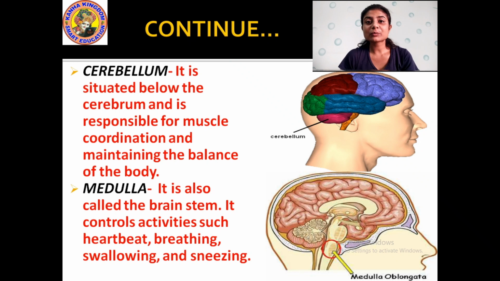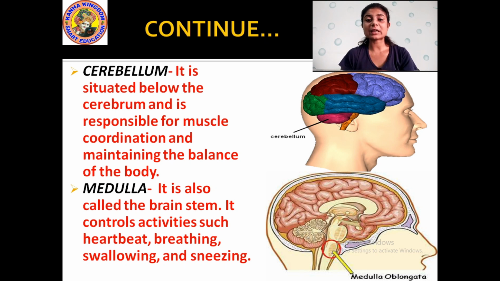Okay, sometimes we faint, yes or no? Sometimes we get a spin in our head or we faint. That means this cerebellum fails in the proper functioning of the body. That is why sometimes when we feel giddiness or our head spins, we fall down because of the improper functioning of this cerebellum in the brain. It is responsible for muscle contraction and it maintains the balance of the body.